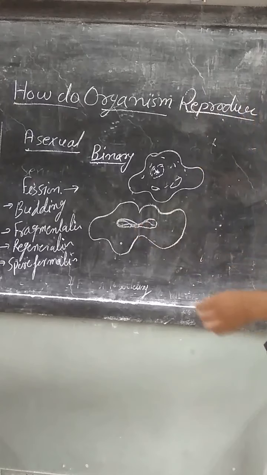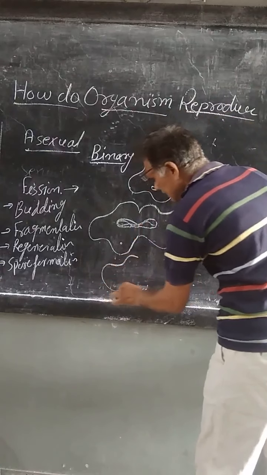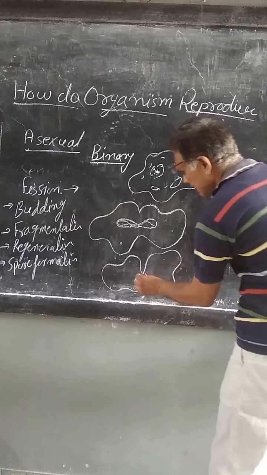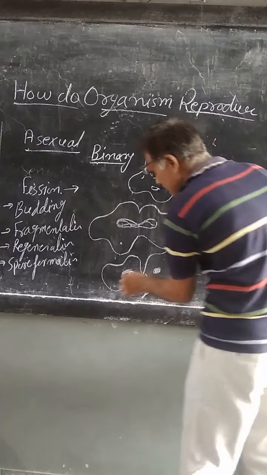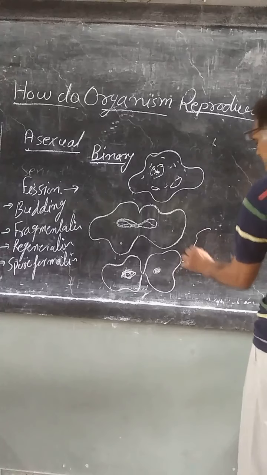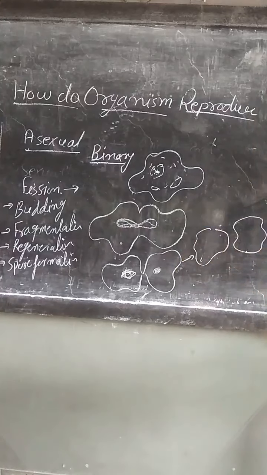The constriction deepens toward the center, and then the nucleus elongates and divides into two parts. Then both cells detach from each other to form two daughter cells. That is binary fission.